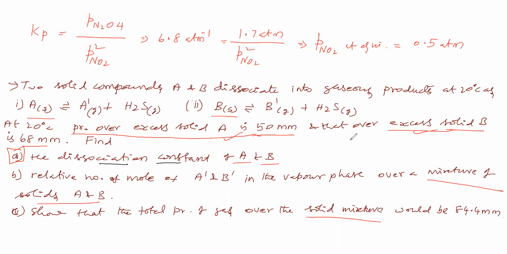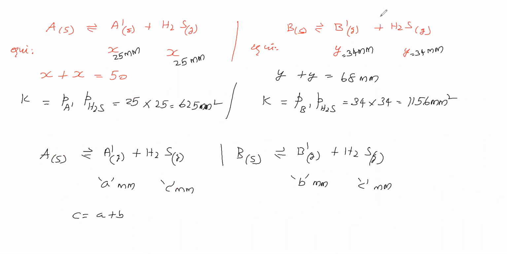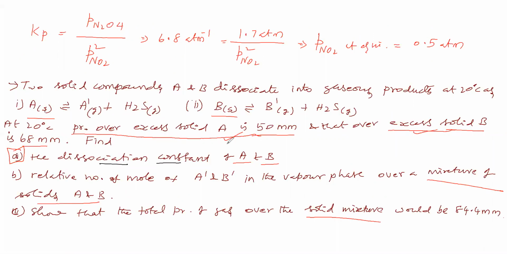There is no meaning at all. Therefore this one we can avoid. We need not consider this statement at all. We have to take solid A separate, solid B separate. That's what this sentence says.